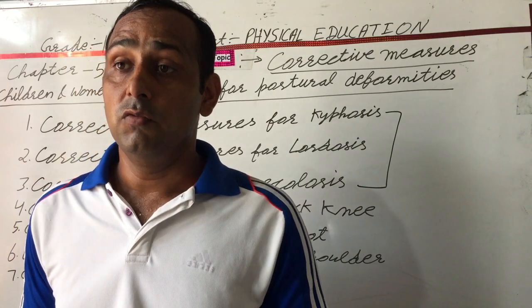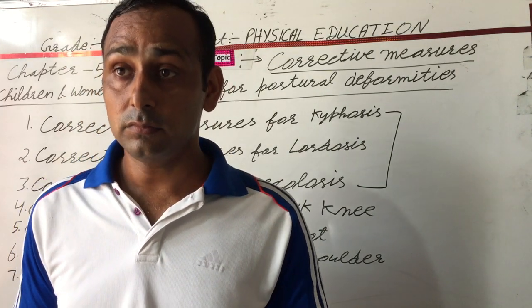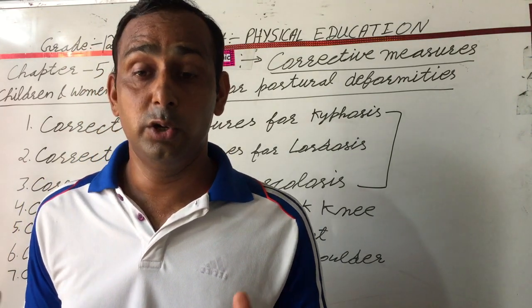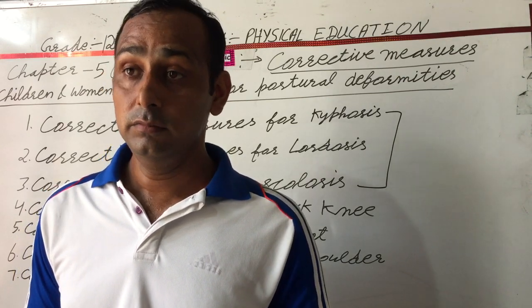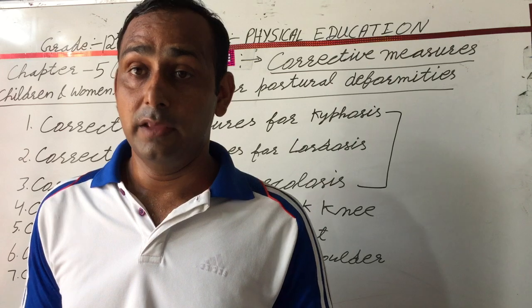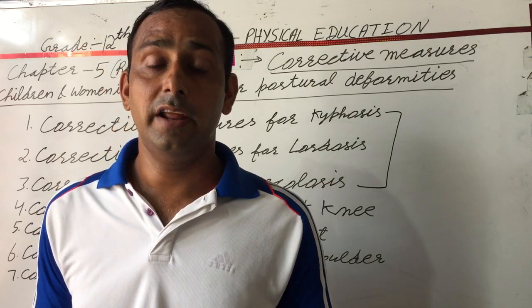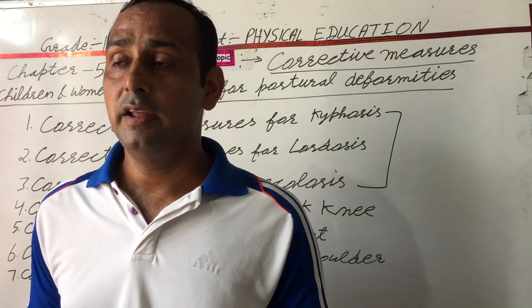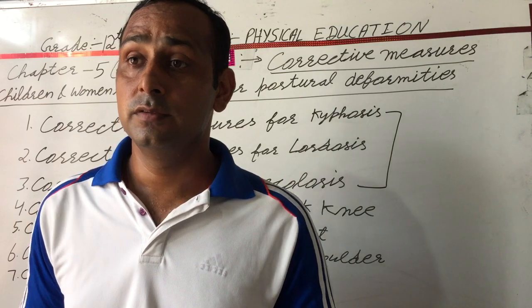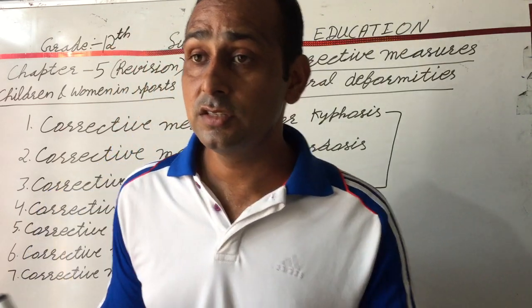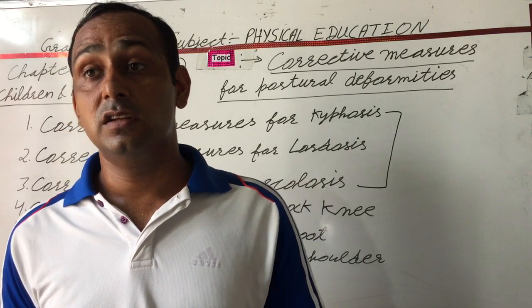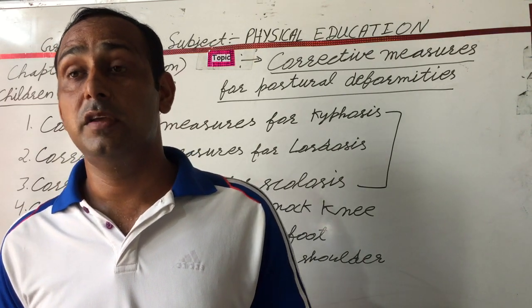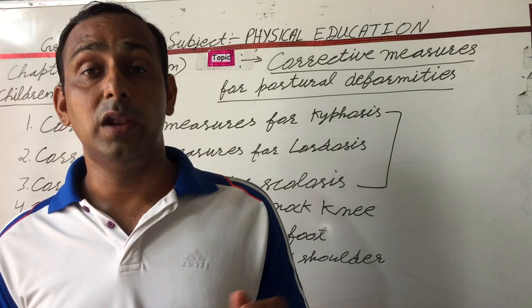Walk inward, and do alternate toe touch, 10 repetitions in 10 steps every day. Next are ardha chakrasana, garudasana, ardha matsyendrasana. This is all for bow legs.